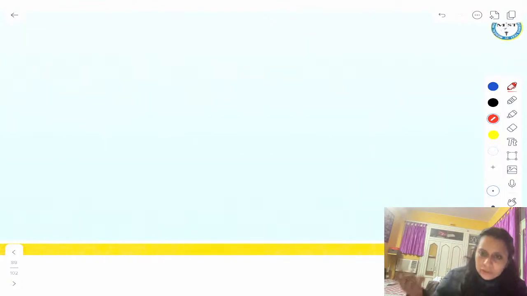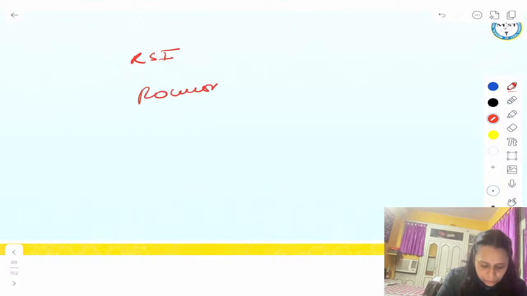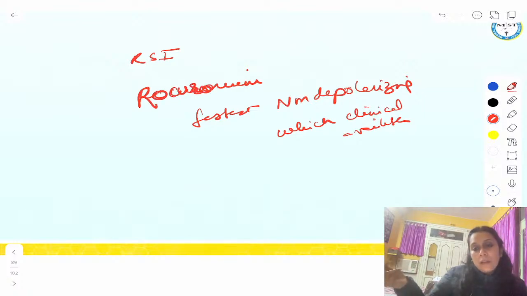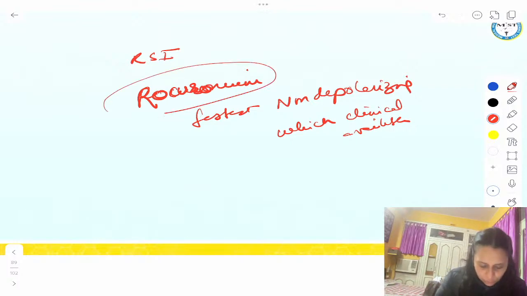Okay. If I cannot use succinylcholine, what I will use for RSI? I will use rocuronium. The fastest non-depolarizing which is clinically available. Succinyl effect comes in 45 seconds. Rocuronium, the effect comes in 90 seconds, but faster than other agents, so we can use rocuronium. Rocuronium can replace.